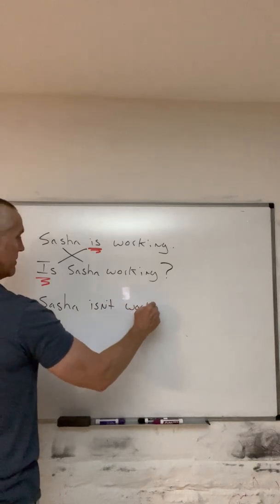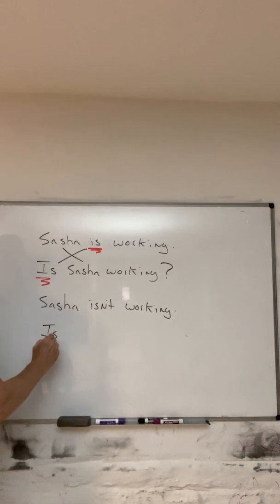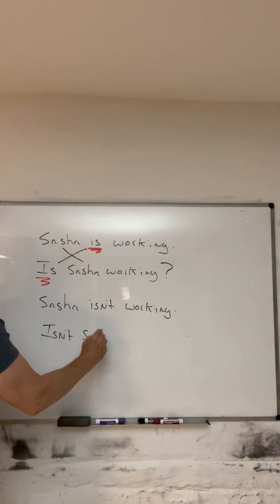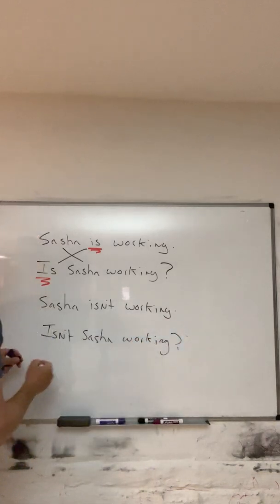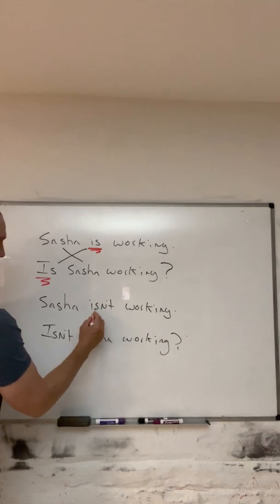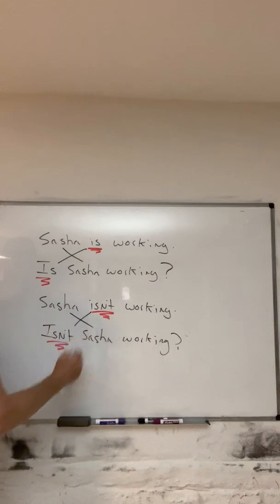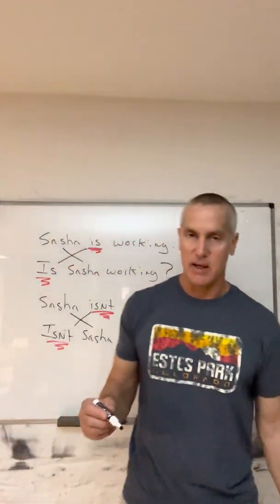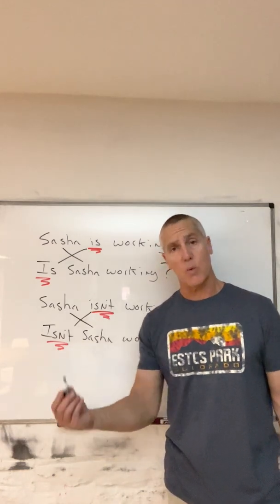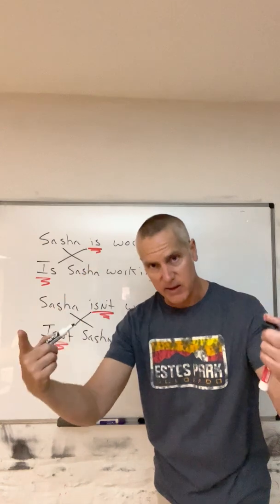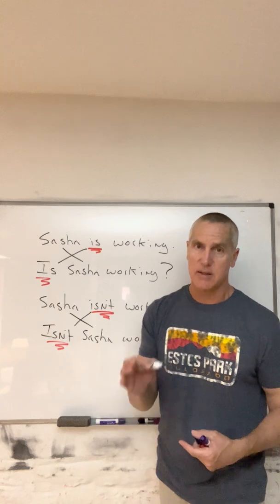Sasha isn't working. And the very common negative question like this. Isn't Sasha working? And again, nothing complicated, guys. Just the verb be changes position with the subject, and then we have the negative question. When do we ask a negative question? When the speaker assumes the answer is yes.